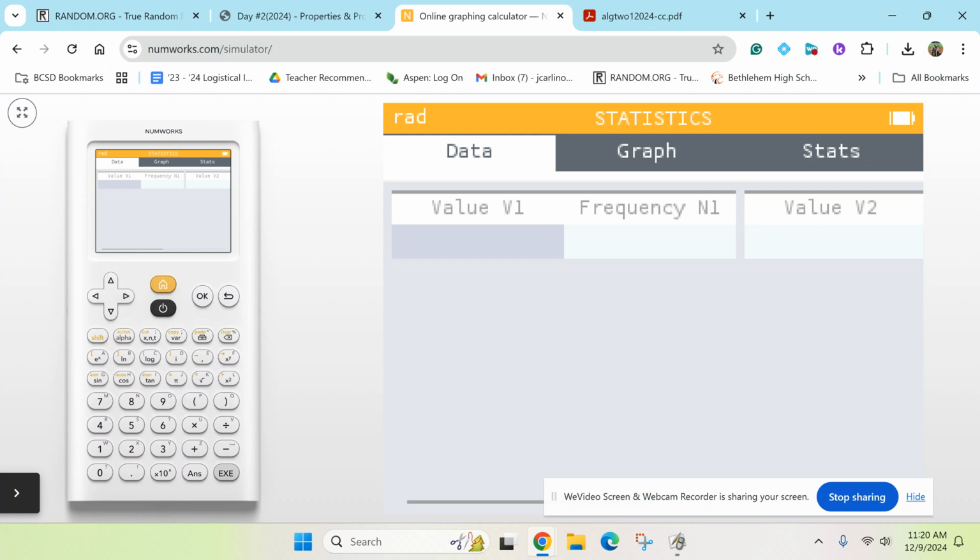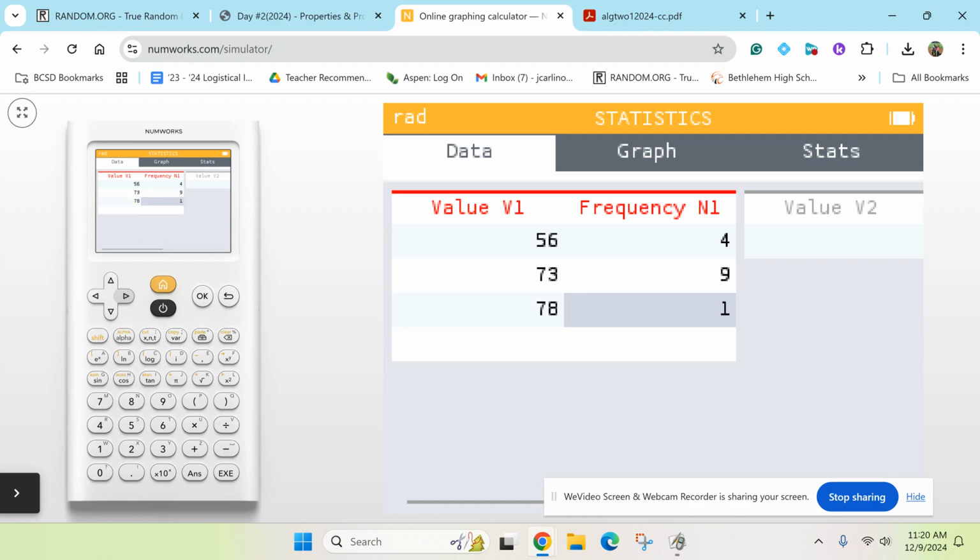All right, now we're going to type it all in. 56. But now you have a frequency, don't you, other than 1. So make sure there's a 4. Take a peek at mine. 56 and 4. Keep going. 73. Again, I am not going to show you on Thursday's quiz how to get here. 78, 7, 82.